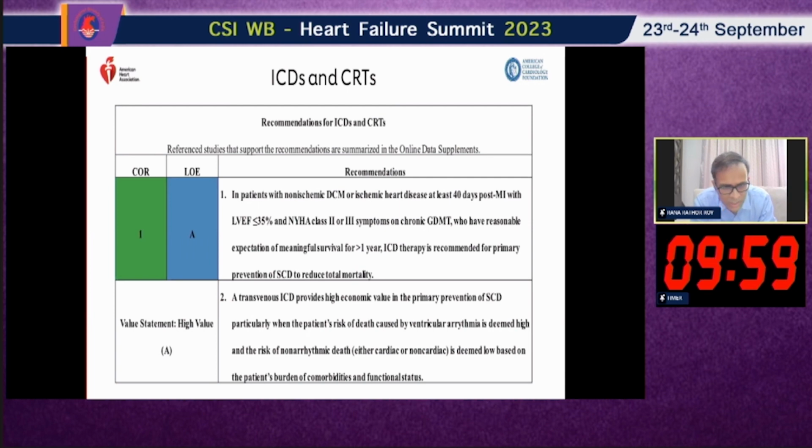So there is no confusion regarding the ICD indication in patients with non-ischemic dilated cardiomyopathy or 40 days post-MI, if the ejection fraction is less than 35%, NYHA class 2 and 3, and expected survival is more than a year, we can go for ICD therapy as primary prevention.